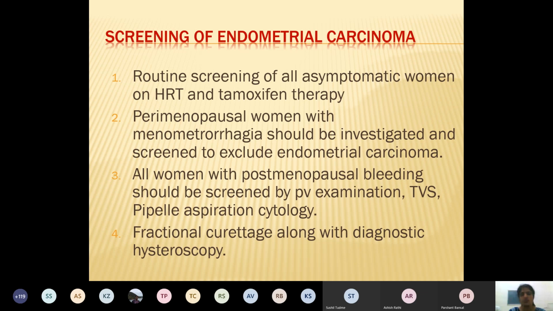All women with postmenopausal bleeding, even if it is small spotting, you have to do PV examination, transvaginal sonography, ultrasonography, and fractional biopsy, that is endometrial sampling. Sometimes only aspiration cytology of the endometrial fluid can be done. And just now I told you about the fractional curettage or hysteroscopy guided biopsy, that also can be done whenever you suspect it. So screening plays an important role in case of CA endometrium as far as the management or the prognosis is concerned.